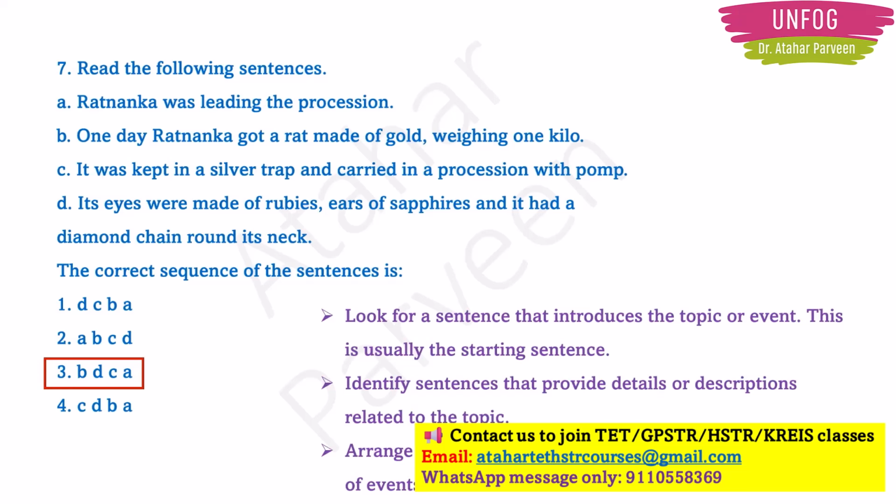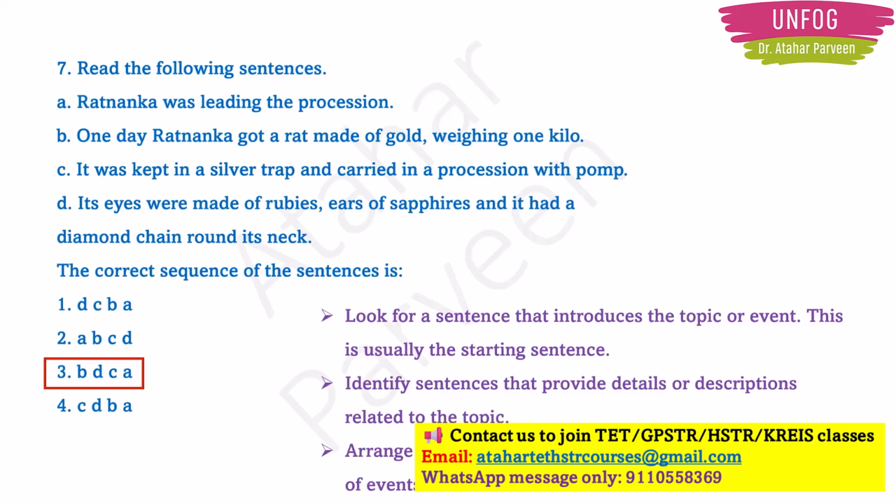What you have to do in this type of question, in order to write the correct sequence of the sentences, is first look for a sentence that introduces the topic or event. So one day, once upon a time, correct? That will usually be the starting sentence. Next, identify sentences that provide details or descriptions related to the topic. That will be the body, coming in between.